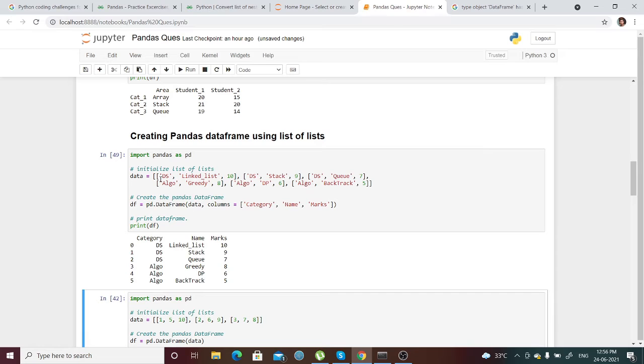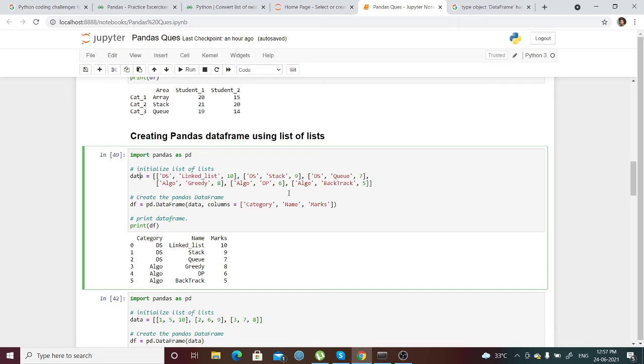So yes, we have taken multiple two dimension data here. As you can see, why I'm saying it is two dimension: the two dimension array is not a numpy array, it is just a list, the inbuilt data structure that has been given in Python. So I have taken multiple lists and I am passing this particular data.